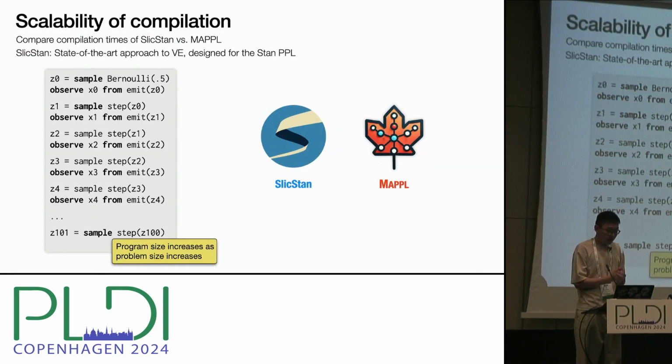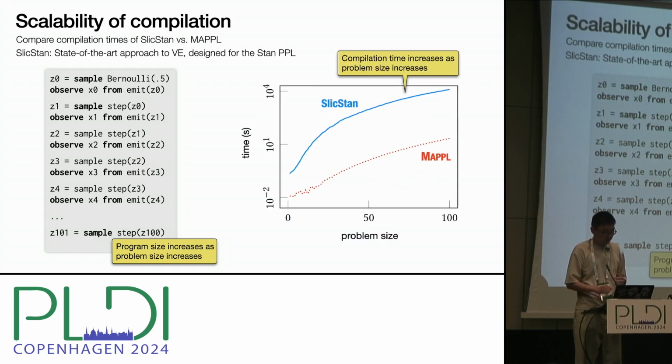For compilation time, we compare SlickStan and Maple. SlickStan is a state-of-the-art approach to variable elimination. It is designed for the STAN PPL. It enables STAN programs to have discrete latent variables. We use a hidden Markov model as a benchmark. This is a non-recursive program, as SlickStan does not support recursion. So the program size increases as the problem size increases.